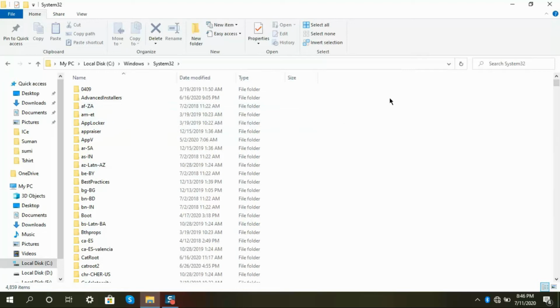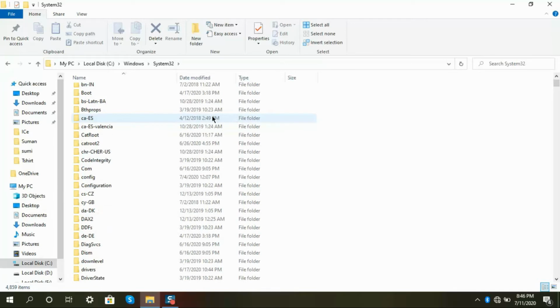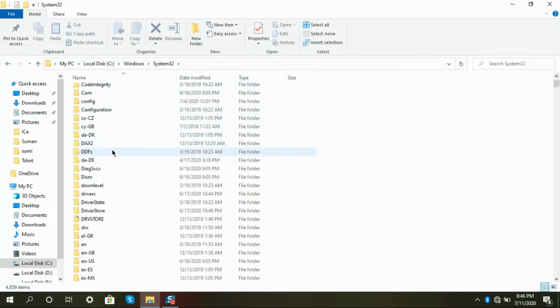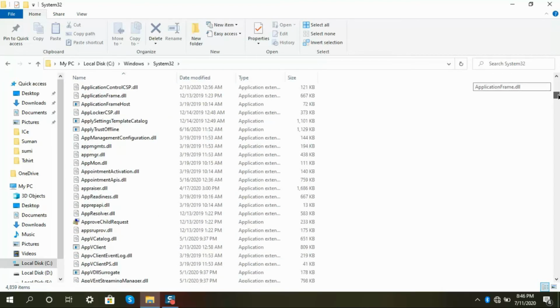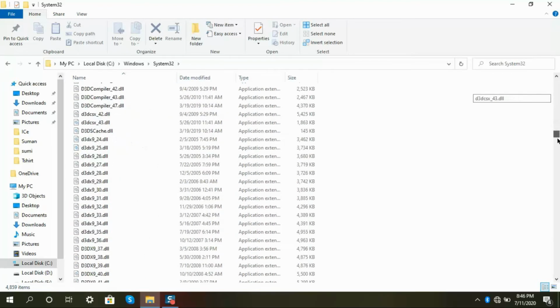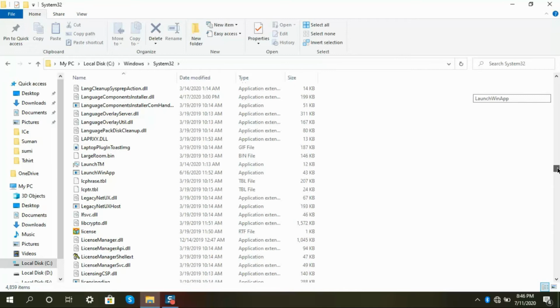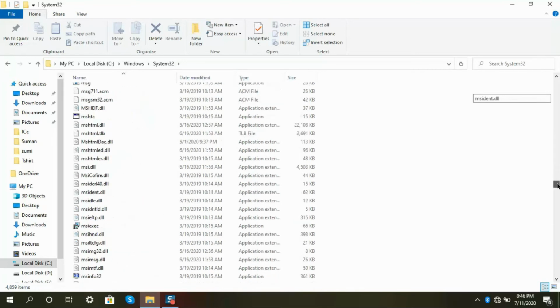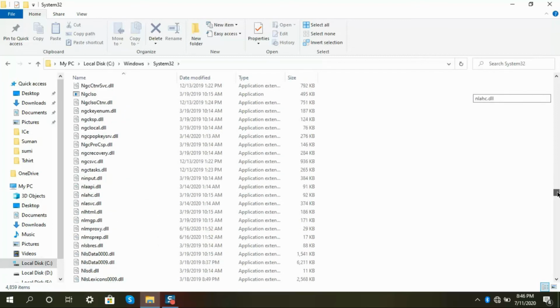Now you need to run a file named OSK. Since everything is in alphabetical order, I'll just skip through and go to the OSK file.